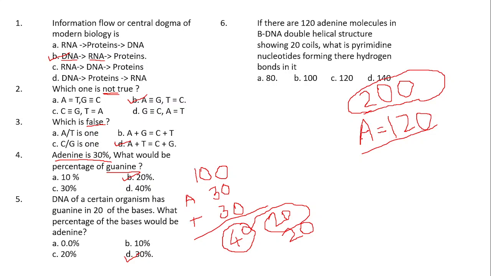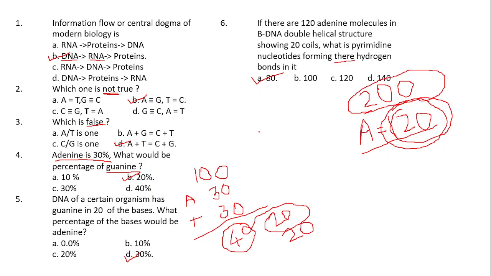That will be the pyrimidine nucleotide that forms 3 hydrogen bonds. So A and T will form 2 hydrogen bonds, that will be equal to 120. And if you take 120 off from 200, the remainder will be 80. Is that clear? So that will be the number of nucleotides forming 3 hydrogen bonds.